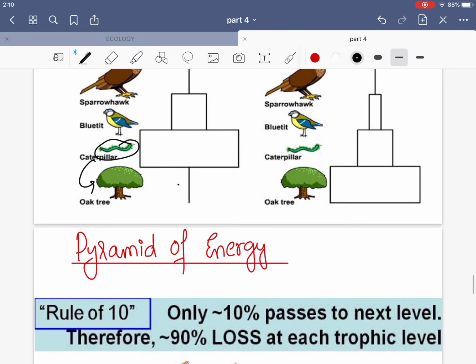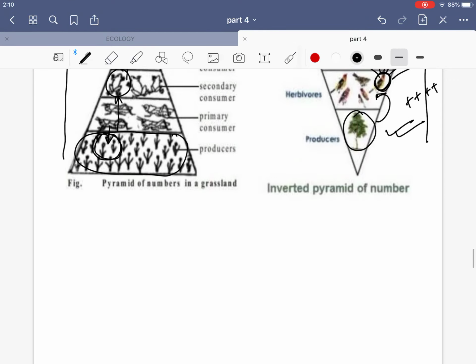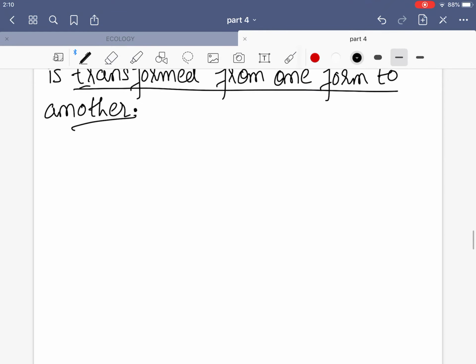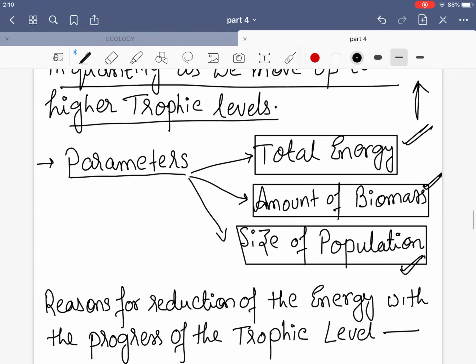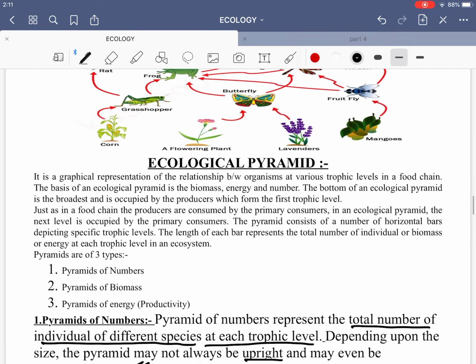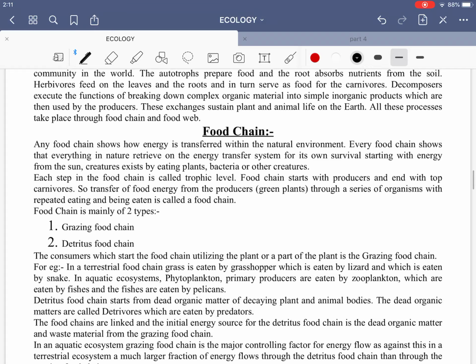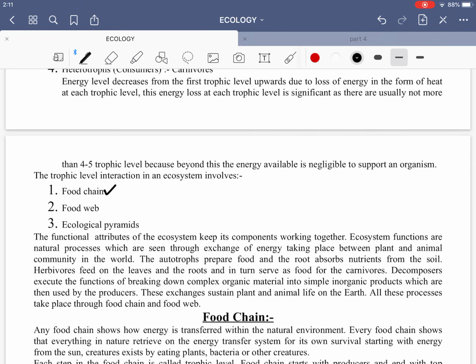So these three were the pyramid of energy, pyramid of biomass, and pyramid of numbers. And we have just completed the three levels of the energy flow: the food chain, the food web and the ecological pyramid. So this part we have completed, and in the next lecture I will come up with the energy flow of the pollutants.